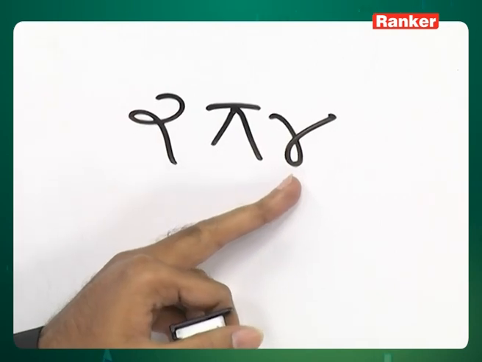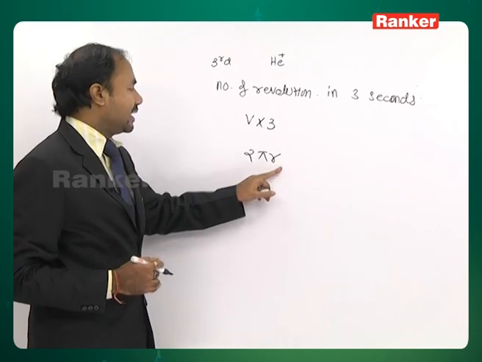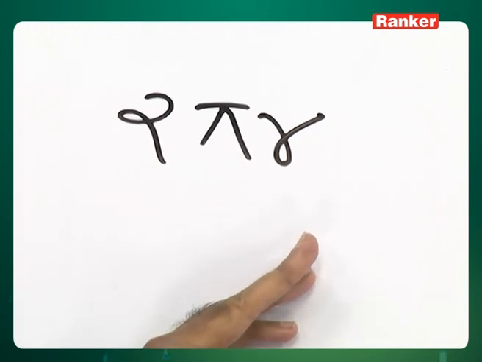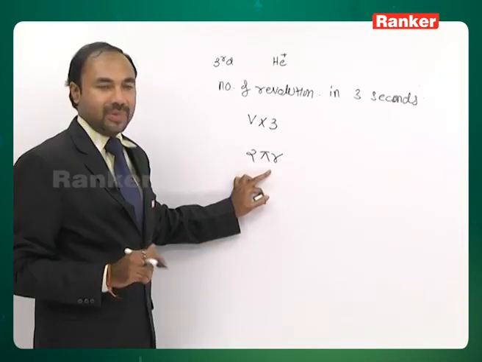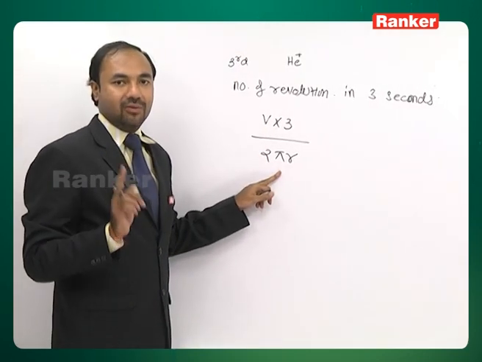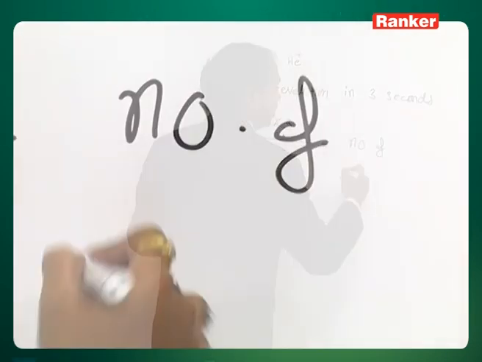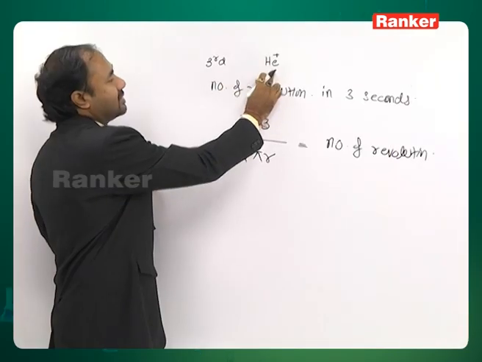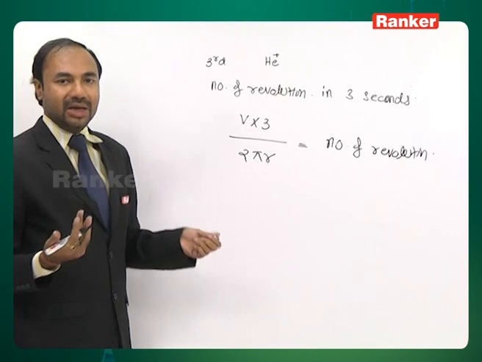This radius again we can find from Bohr's model. We just studied that formula also. So the radius we can calculate from there. If we multiply with 2 and pi, then it becomes the circumference of that particular orbit. Now this is the distance traveled in 1 revolution. If we divide the total distance traveled by the distance traveled in 1 revolution, then this becomes the number of revolutions done by the electron in the third shell of He+ ion in 3 seconds. So this type of problem can also be solved easily.